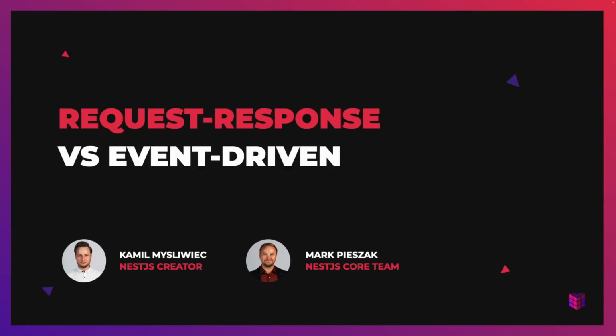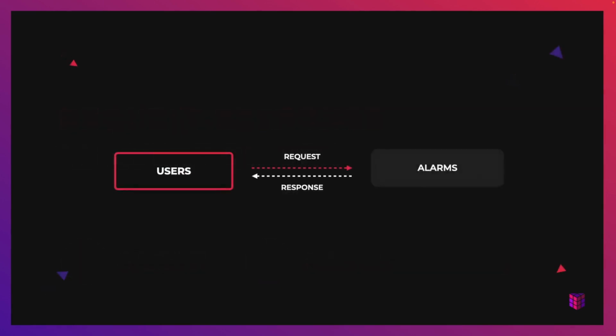In this lesson, let's dive into and learn about the differences between the request response and event-driven communication styles and when to use each one of them. The request response message style is useful when you need to exchange messages between various external services. With this paradigm, you can be certain that a service has actually received the message without the need to manually implement message acknowledgement or ACK protocol.